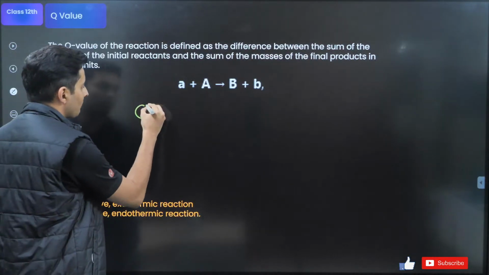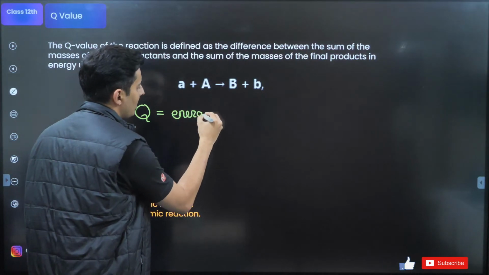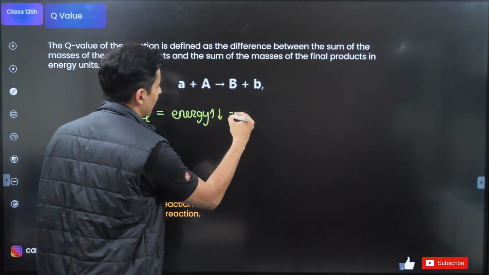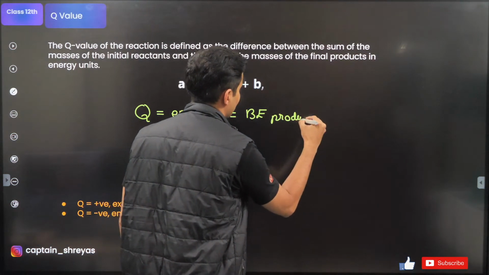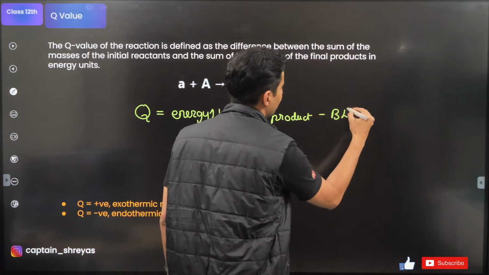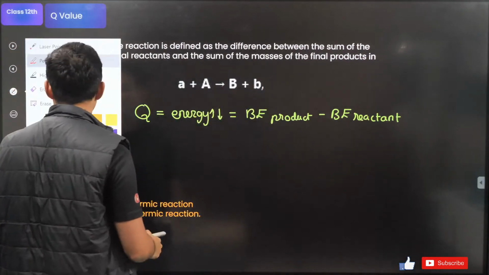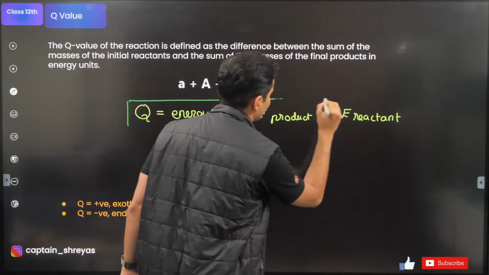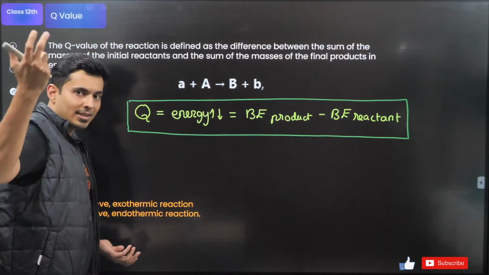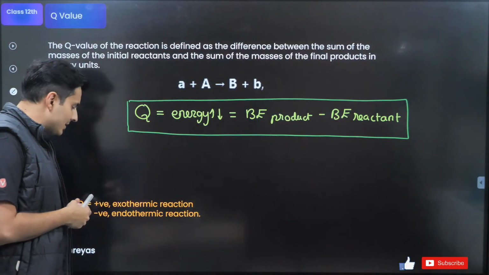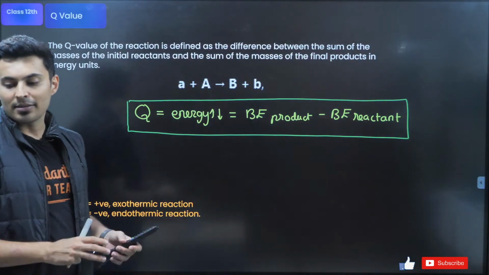So the Q value of the reaction is basically that energy which can be either released or taken in, that is binding energy of the product side minus binding energy of the reactant side. That is what the Q value of a reaction is. If the Q value is positive, that means it releases energy. If it is negative, it means it takes in that energy. That's all. Okay? I hope this is clear.